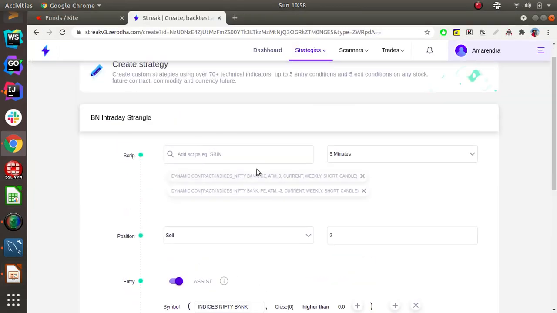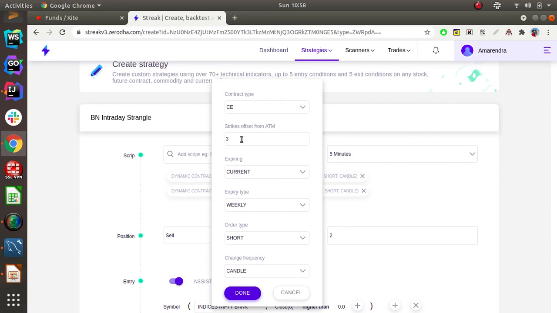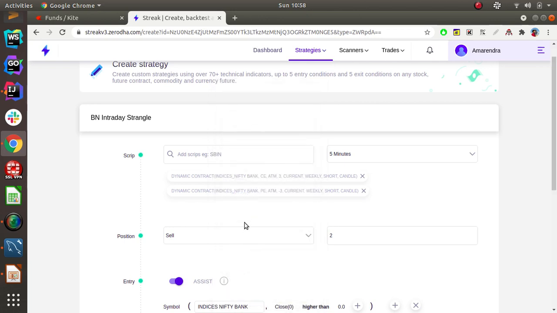If you see, I selected CE 3 from the current ATM, which is 300 points up in CE, current weekly short. Similarly in PE, from current to -3, so down 300 points, current weekly short. I selected 3 in both cases with respect to the current Indian VIX.